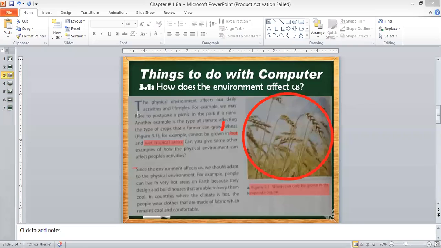Okay. So what did Mohammed Yahya say? He said that since the environment is affecting us, we have to adapt to the physical environment. It means that we have to take care of the environment. For example, people can live in very hot areas on Earth because they design and build houses that are able to keep them cool. So in the hot areas, people make houses in such a way that they keep them cool.